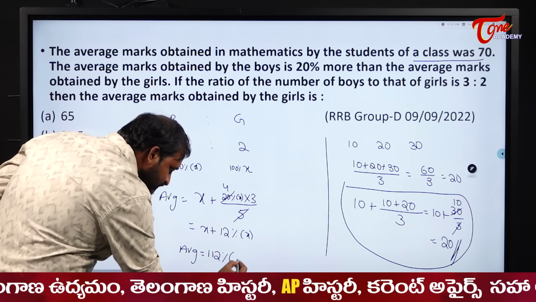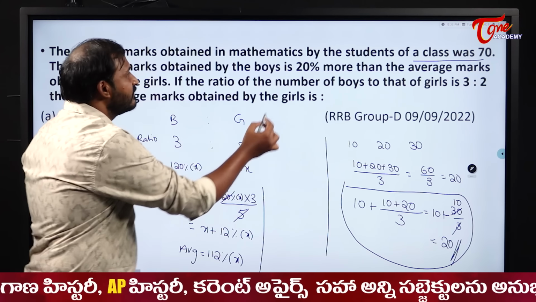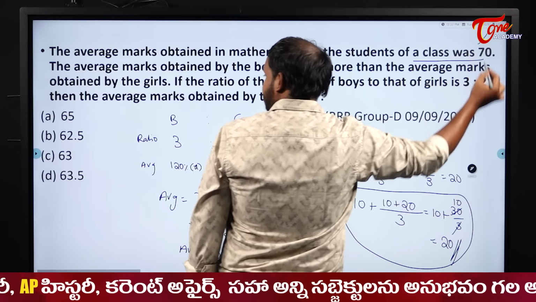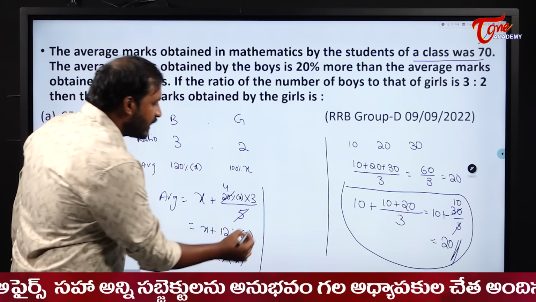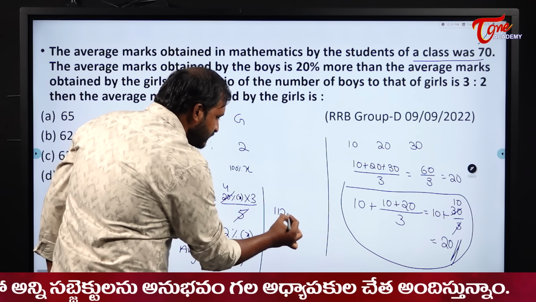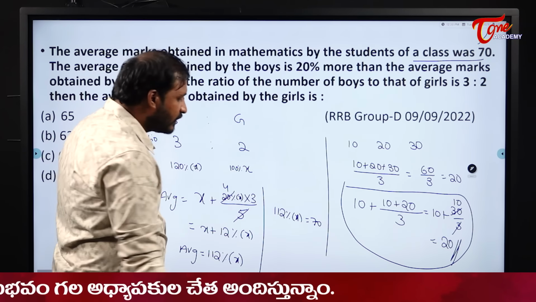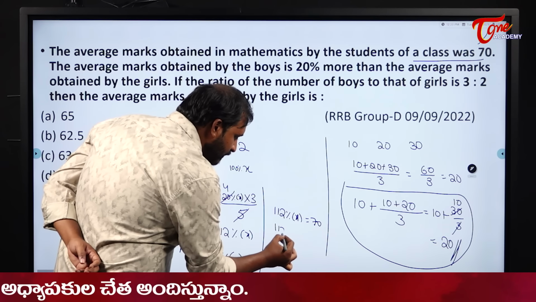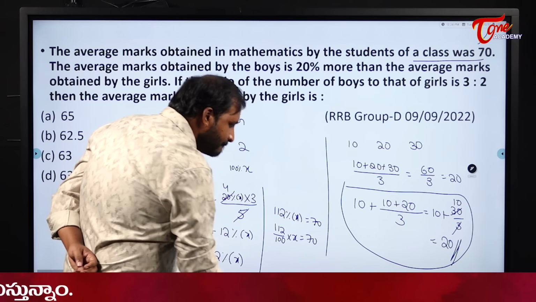112% of x. The average will become 112% of x. Now this average is given as 70 marks. So therefore what can I write? 112% of x is equal to 70. Right? So 112% means I can write 112 by 100 into x is equal to 70.